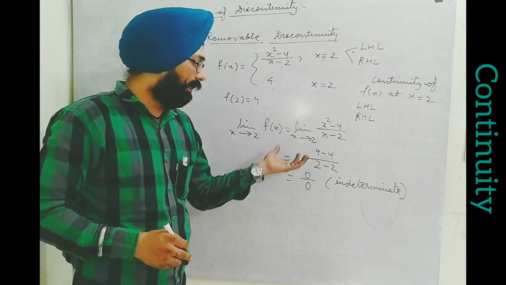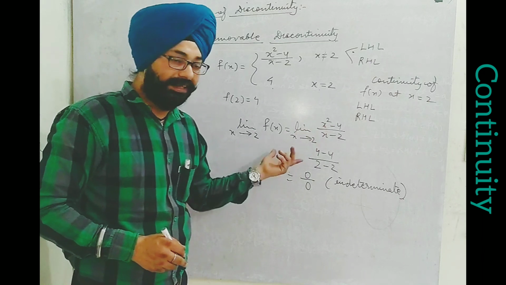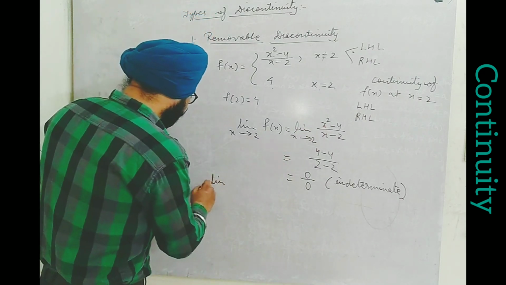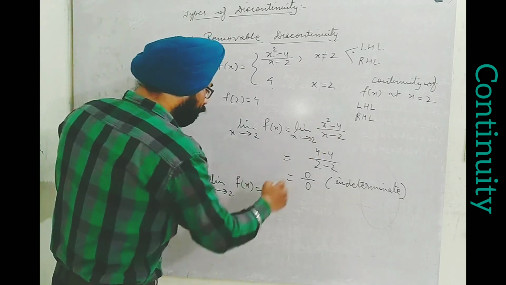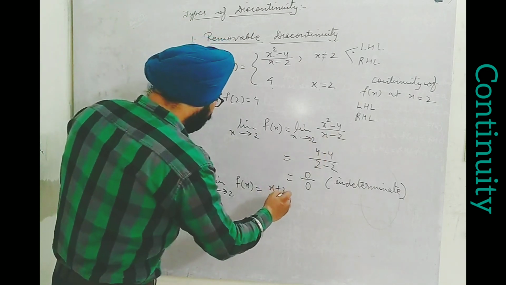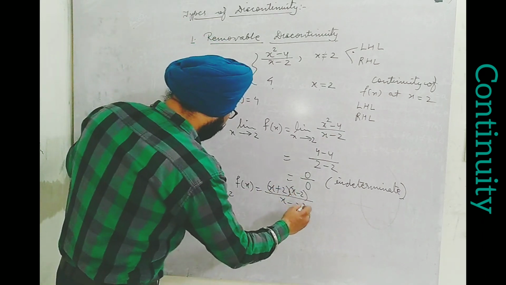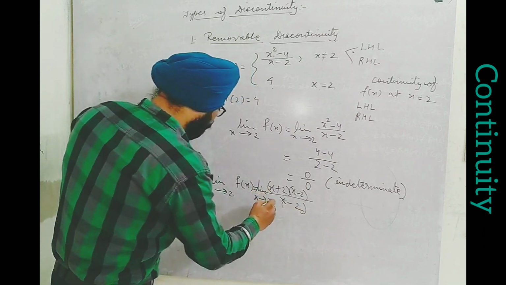What we can do is redefine the function. How? Here we can apply factorization or some standard limit also. What factorization? If I write this function again, limit x tends to 2 of f(x), x square minus 4 is x plus 2 times x minus 2, and in the denominator x minus 2. Here I am not going to put the limit value earlier.